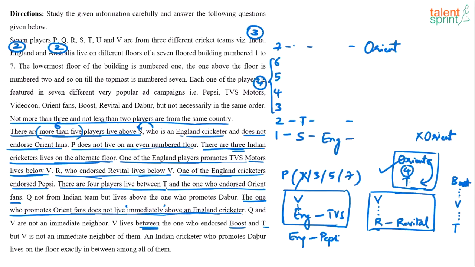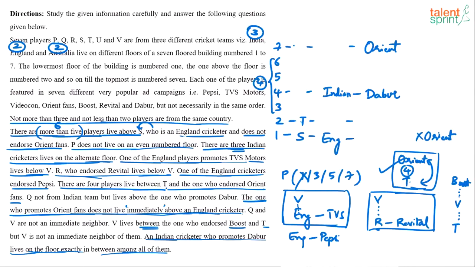An Indian cricketer who promotes Dabur lives on the floor exactly in between among all of them. See, which is exactly in between among all the floors? 4th floor. Yes or no? So 3 floors at the bottom, 3 floors at the top, the 4th floor comes out to be that floor. So the 4th floor is an Indian guy, and he promotes Dabur. Now this should simplify a lot of stuff.